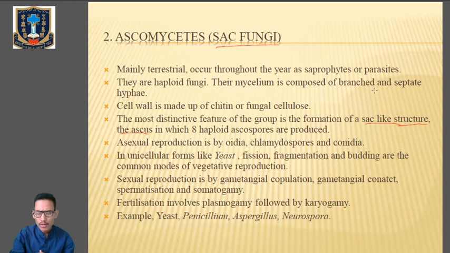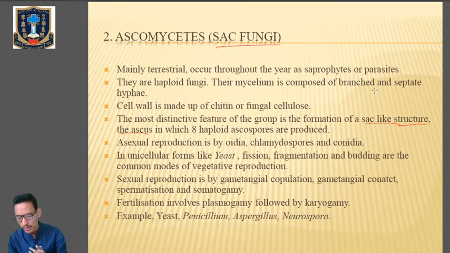Asexual reproduction takes place by oidia, chlamydospores or conidia, and unicellular forms like yeast. Fission, fragmentation and budding are the common modes of vegetative propagation. Clear? And sexual reproduction is gametangial copulation. That means there will be fusion of gametes. There will be gametal contact, spermatization and somatogamy. And fertilization involves plasmogamy followed by karyogamy. All these, plasmogamy, karyogamy and meiosis, we have learned in the previous classes, the steps of sexual reproduction in fungi.